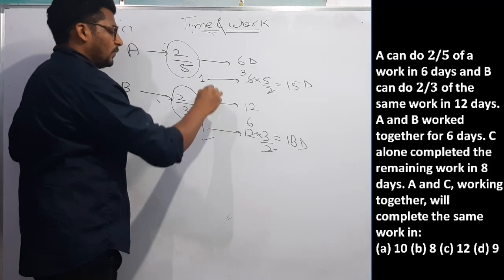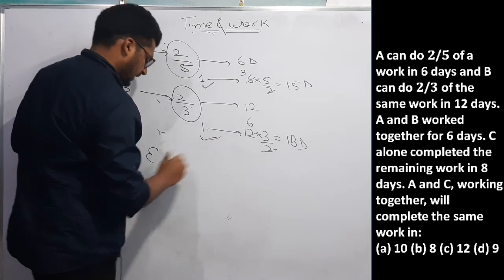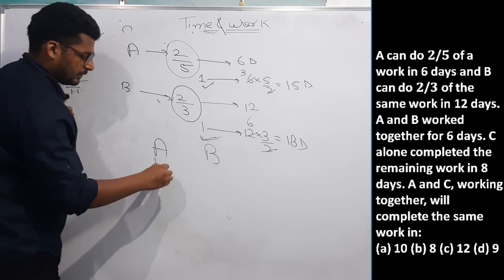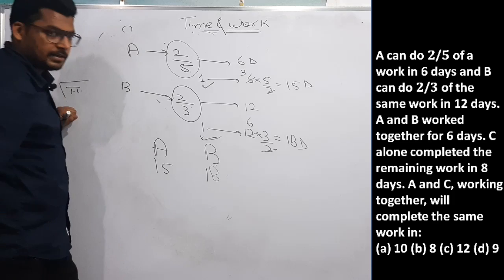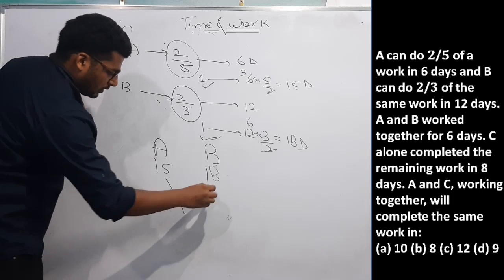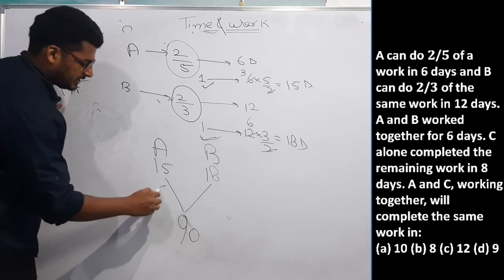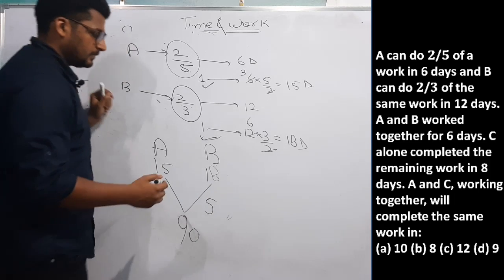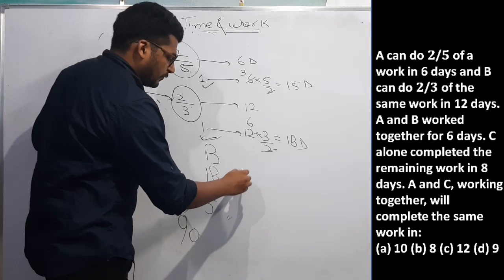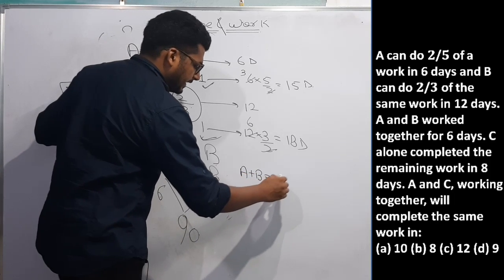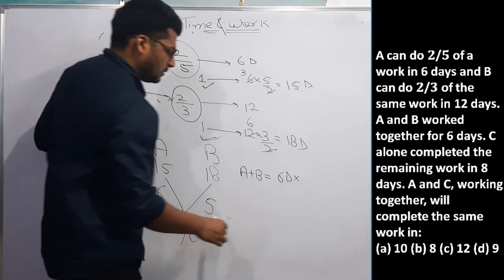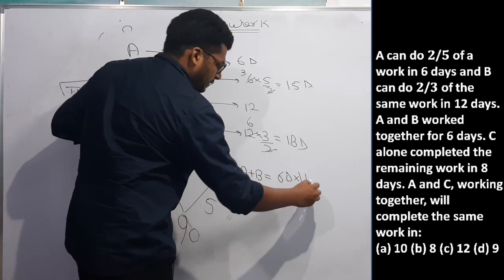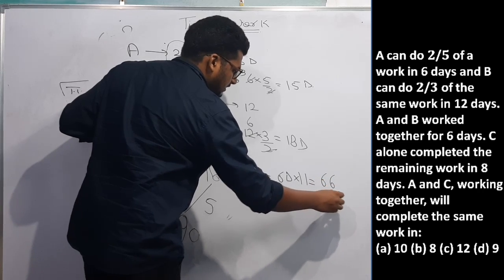Now you can see work is constant in both cases. So now I can assume total work from my side as the LCM of 15 and 18. Total work will be 90. That means efficiency of A will be 6 and efficiency of B will be 5. The question is saying A plus B worked for 6 days. Then in 6 days how much work will be completed? Efficiency is 6 plus 5, 11. That means they will have completed 66 work.